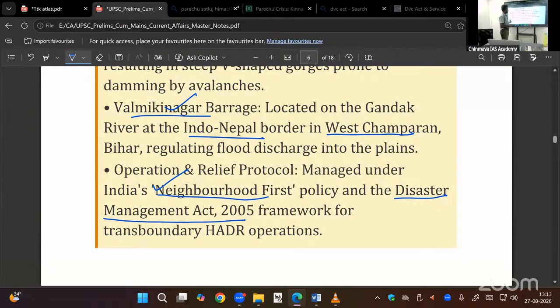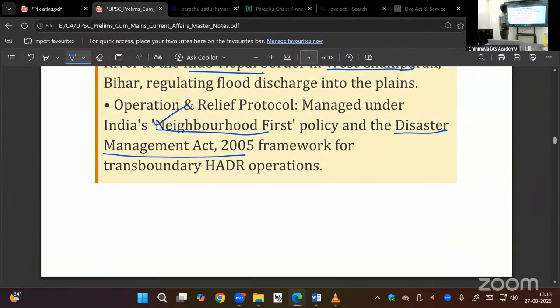Okay, that's all. So Disaster Management Act. Then we give the humanitarian assistance and the disaster relief, HADR operations. We conduct generally for any country in the world, particularly neighboring country. To Afghanistan also, we sent immediately, a few months back, in Afghanistan earthquake. We sent immediately the relief. That's all.